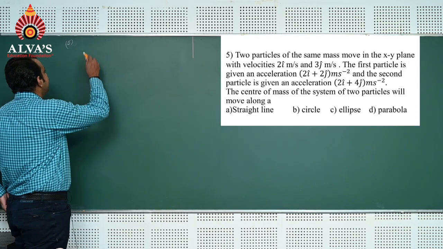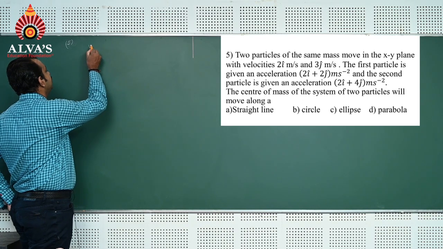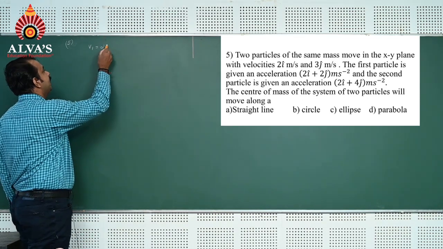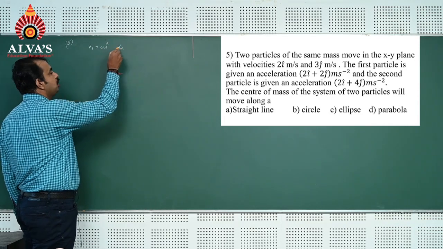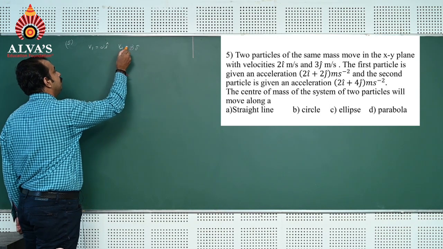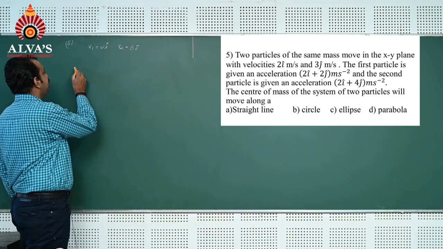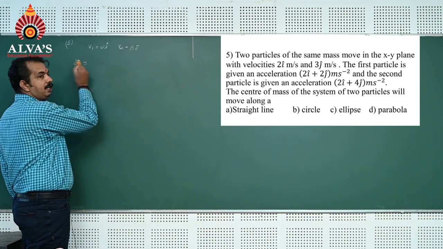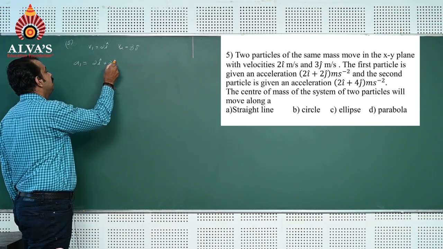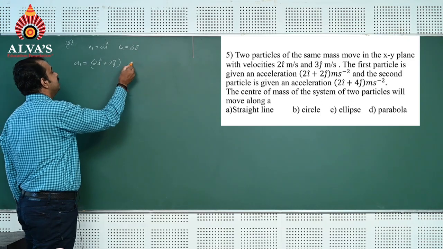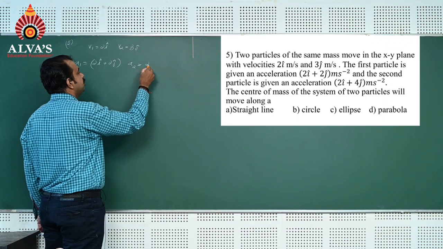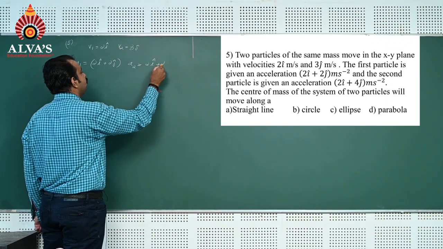So here two particles are moving with velocities v1 equal to 2i cap and v2 equal to 3j cap. Similarly, the acceleration given to the first particle a1 is equal to 2i cap plus 2j cap, and the acceleration given to the second particle a2 is equal to 2i cap plus 4j cap.